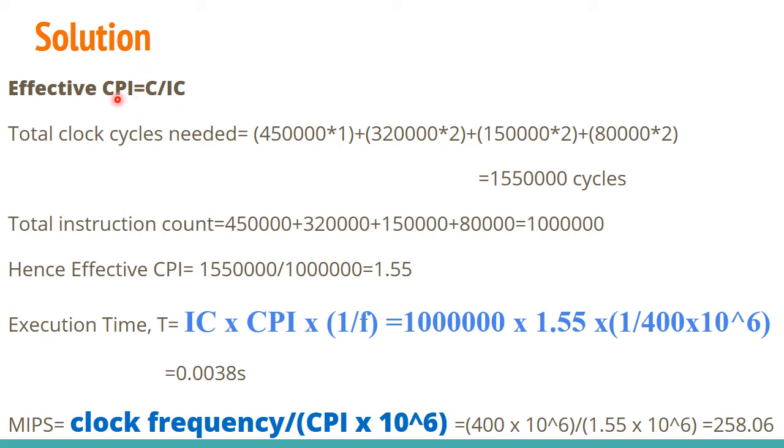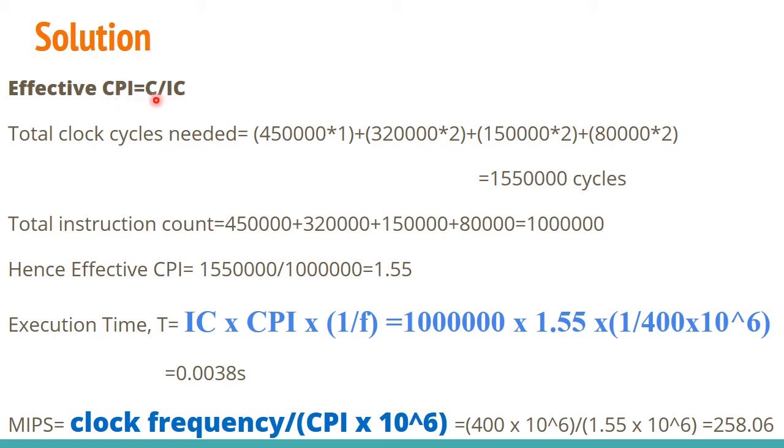Then only you can evaluate CPI. Because in our question, three things are asked: one is CPI, another is total execution time or the CPU time, and the third is MIPS rate. First of all, I am going to find CPI, because if you need to find execution time also, you need CPI. So I am going to find CPI here first.